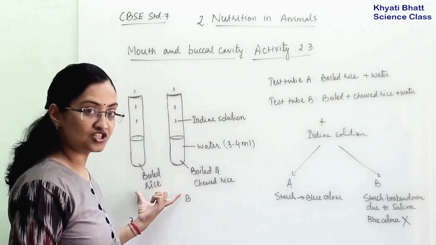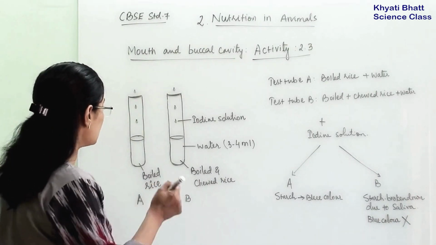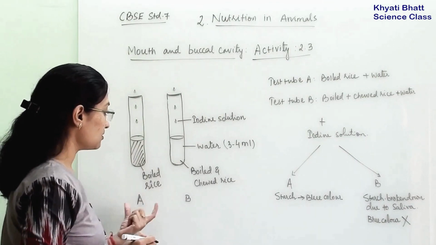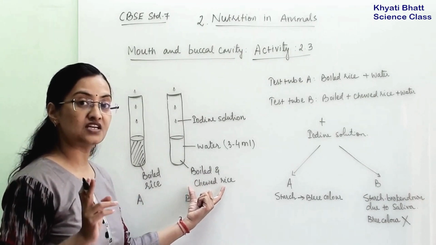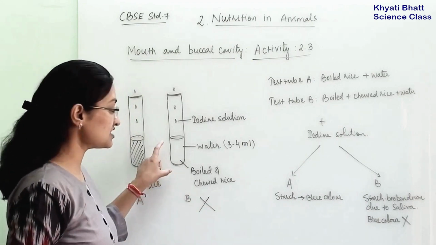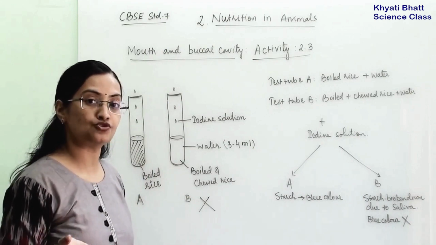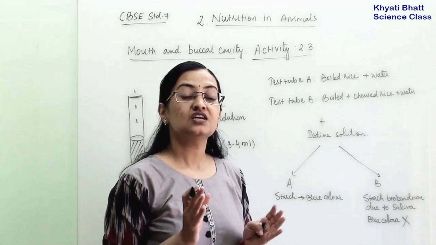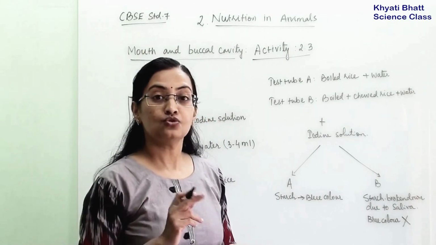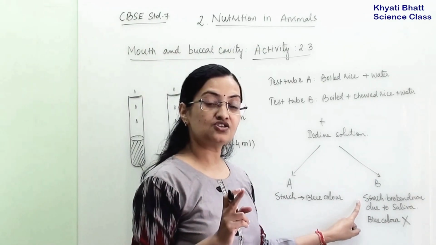In both of these test tubes, we are adding 2 to 3 drops of iodine, which will act as an indicator. Here the rice which is boiled will show us blue color, but the rice which is boiled and chewed, which has saliva mixed into it, will not show any blue color, because whatever starch was there in the chewed rice has been converted into simple sugar. Our saliva is one type of enzyme, also known as salivary amylase. That has converted starch into simple sugar.